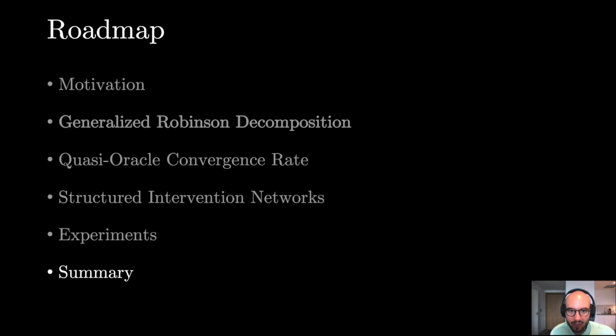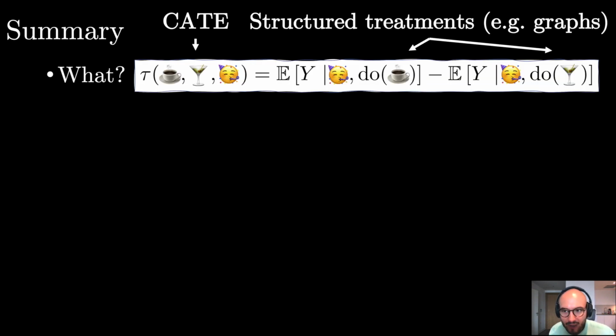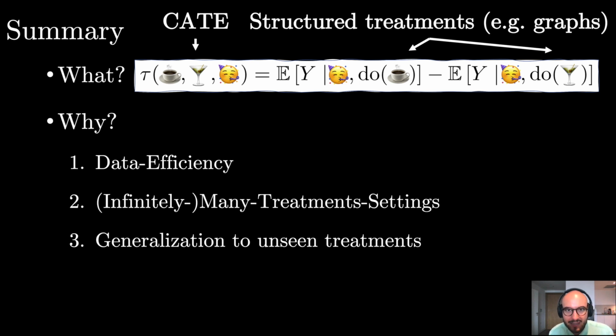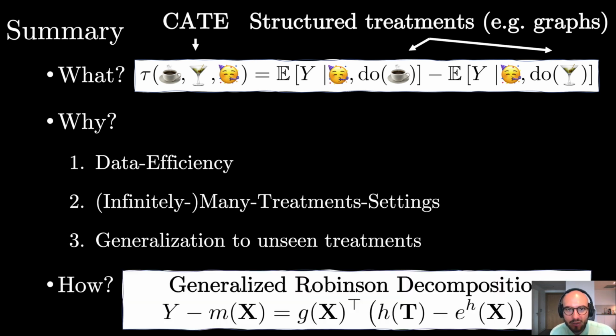Now let us summarize. We dealt with the estimation of CATEs, where we considered structured treatments, such as molecular graphs. We considered this type of treatment mainly for 3 practical reasons: data efficiency, many treatment settings, and generalization to unseen treatments. Our proposed solution is the generalized Robinson decomposition.